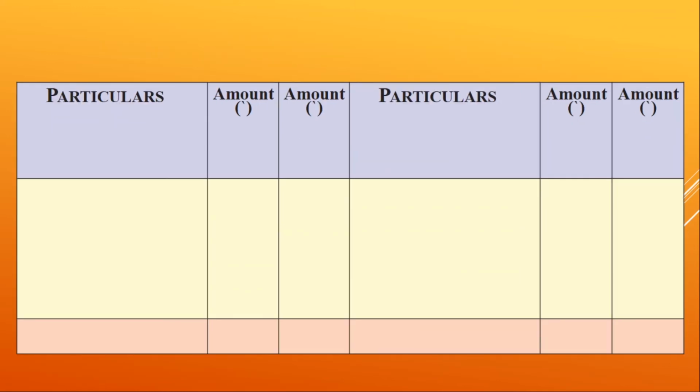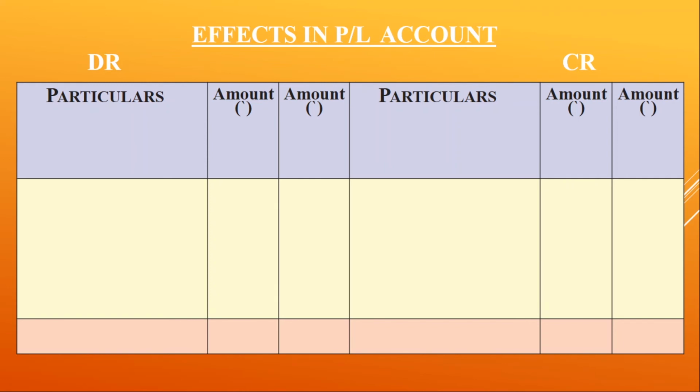Now students, let us see the effects on P&L account. These are the second effects which will appear. The first one is by interest on drawings. If you remember, interest on drawings was debited to the partner's current account. Here it has been credited as it is an income for the partnership firm. The second one is interest on capital.